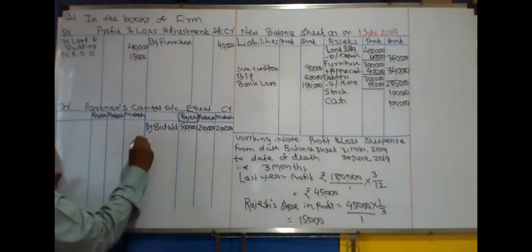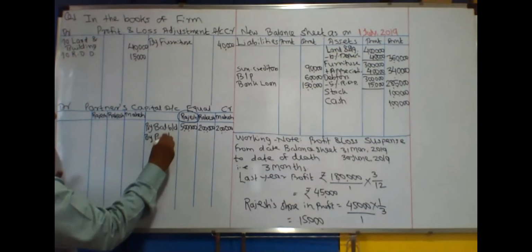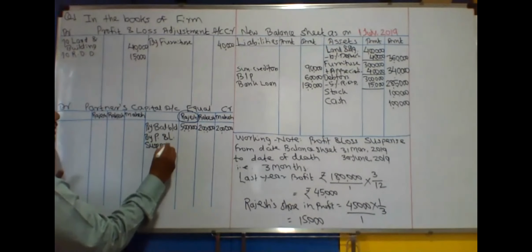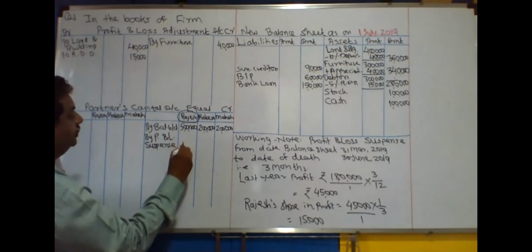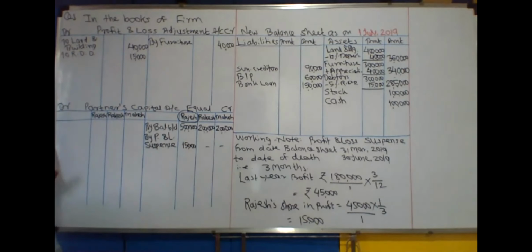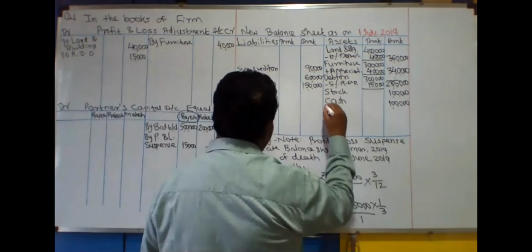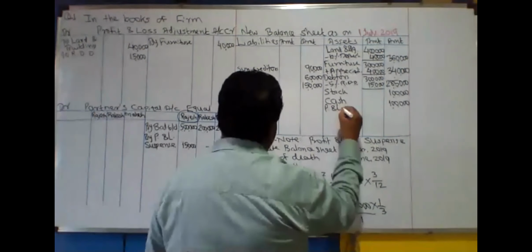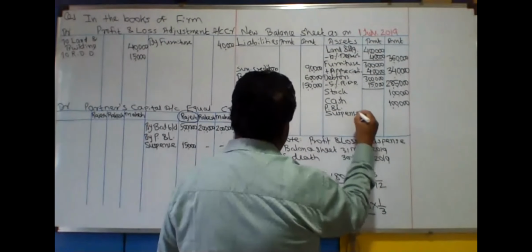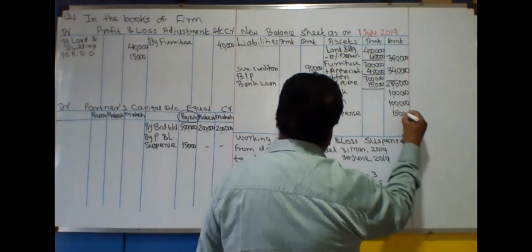और इसका इफेक्ट कहाँ पे आएगा? The first effect: by profit and loss suspense, in the column of only Rajesh. And second effect is balance sheet assets: profit and loss suspense 15,000.